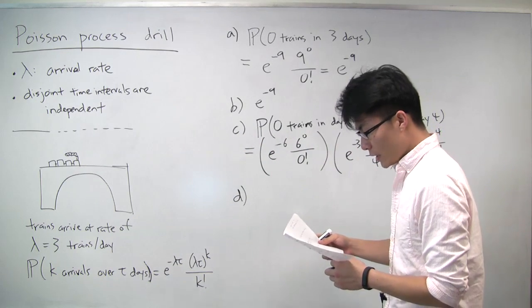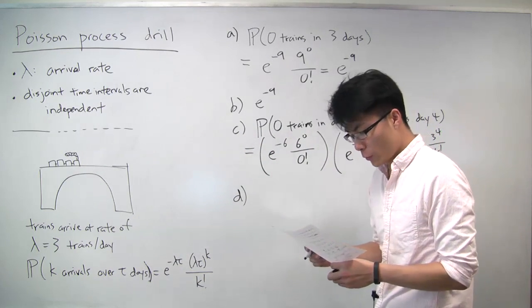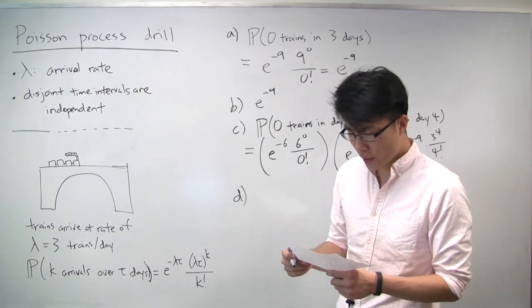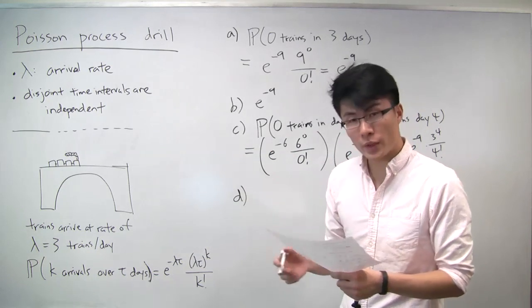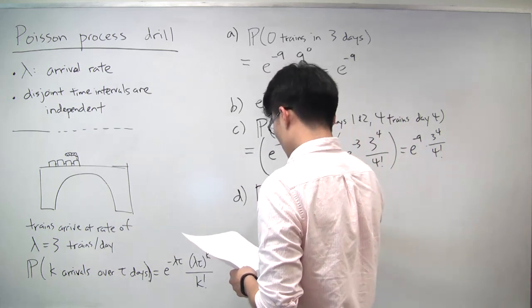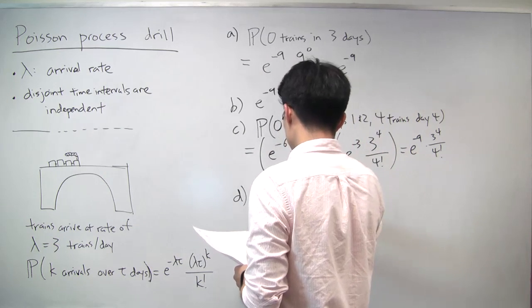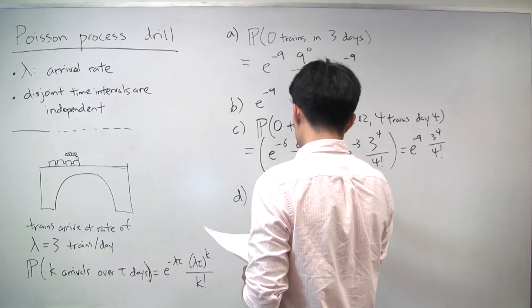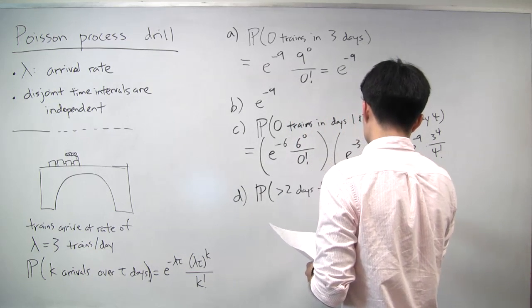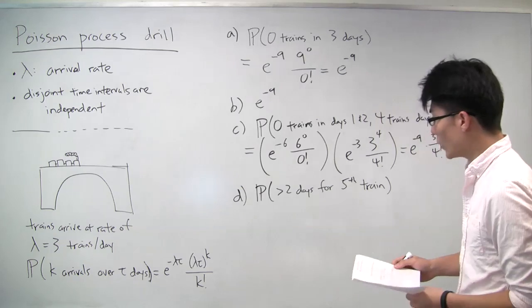The next and last part of this problem asks us for the probability that it'll take more than 2 days for the 5th train to arrive. OK.